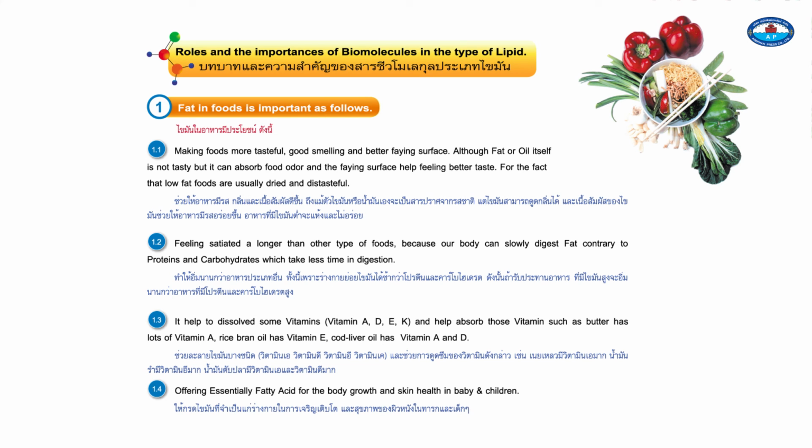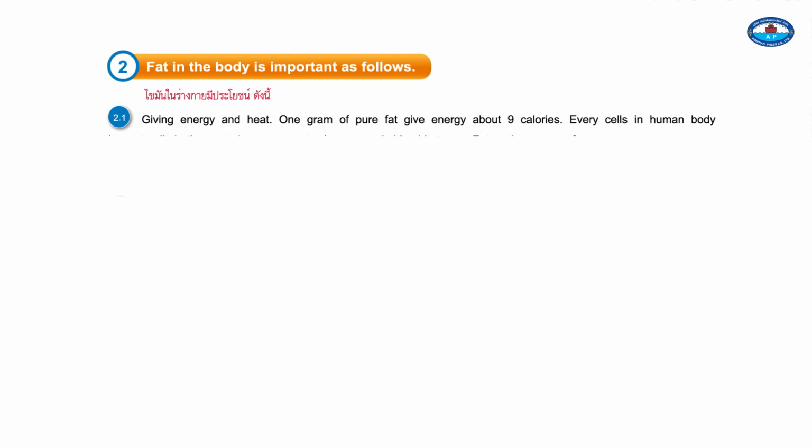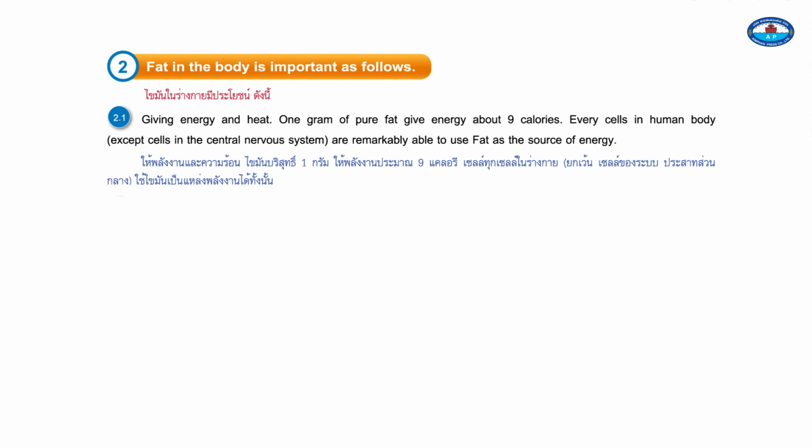1.4. Offering fatty acids for the body growth and skin health in babies and children. 2. Fat in the body is important as follows. 2.1. Giving energy and heat. 1 gram of pure fat gives about 9 calories of energy. Every cell in the human body, except cells in the central nervous system, is remarkably able to use fat as a source of energy.